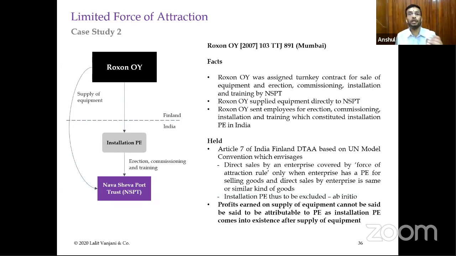Also, the activities of the two were different. One was supplying goods, whereas the P was rendering services. So on both accounts, proximity of time as well as nature of business activities, it was held that there will be no P of Roxon OY in India by virtue of the force of attraction rule.